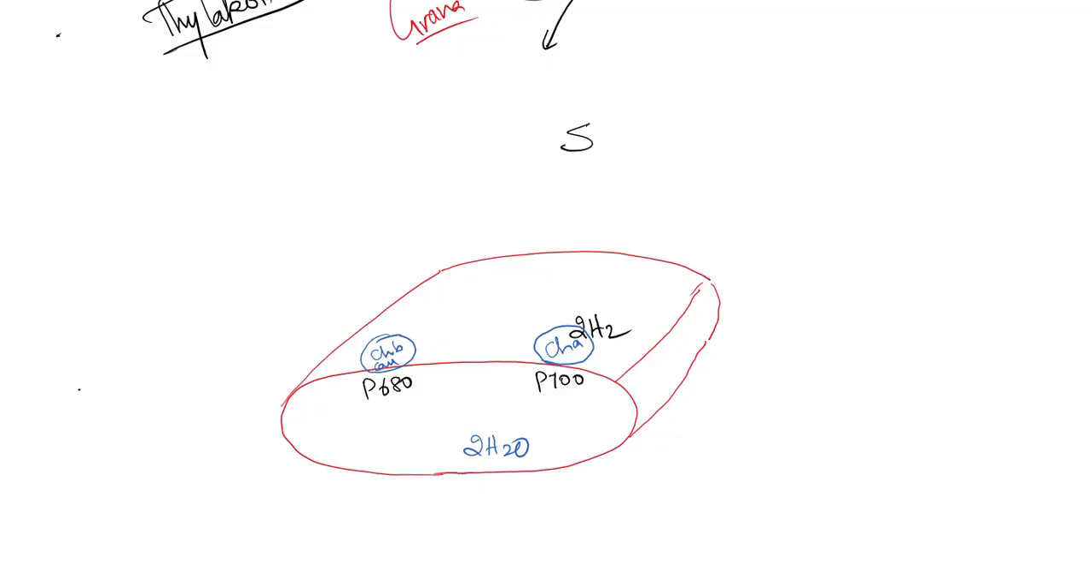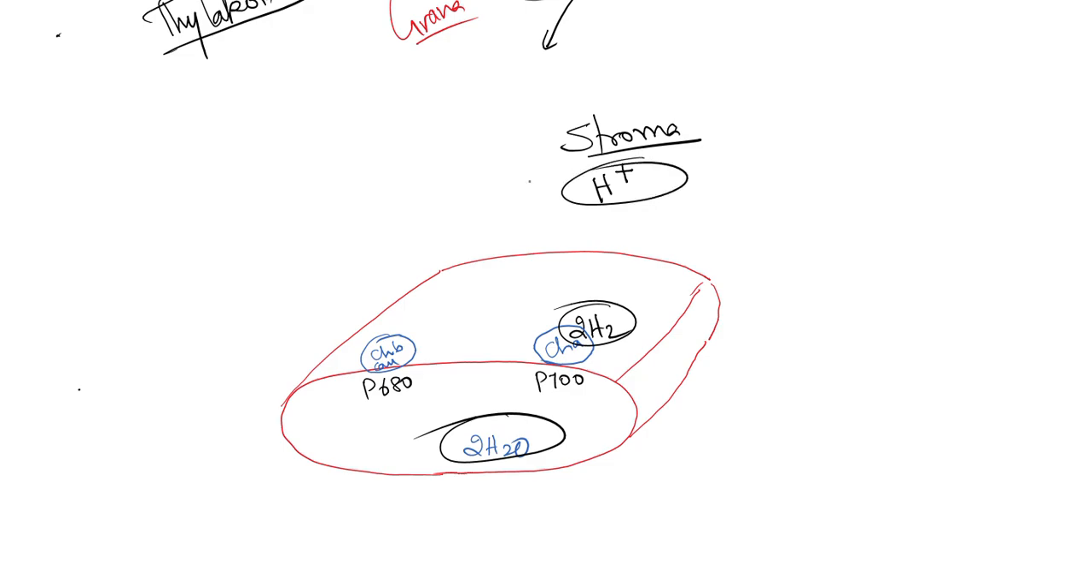Whereas outside is stroma. Stroma has a high amount of hydrogen proton. Very simple. Point number 1, lumen has water. Point number 2, chlorophyll A has hydrogen. Point number 3, stroma has hydrogen proton. Mark it.